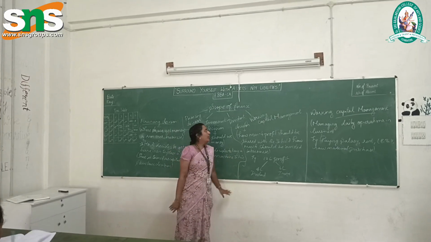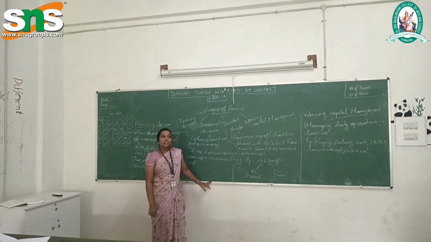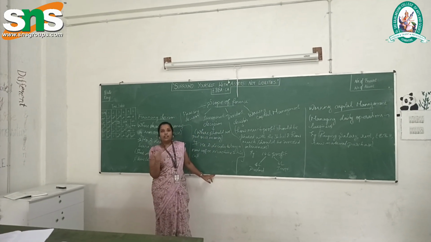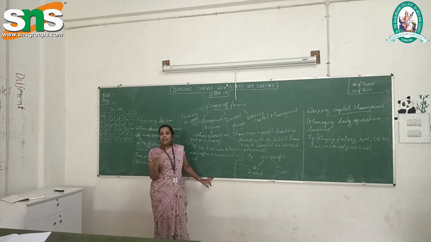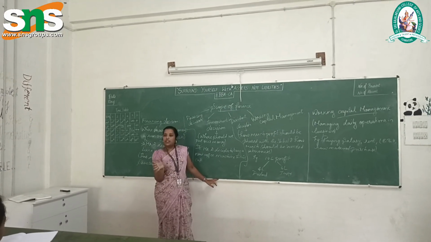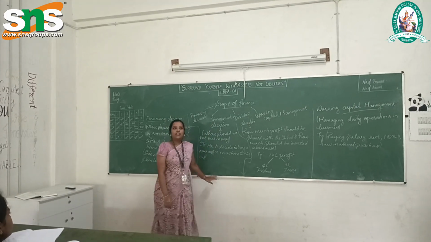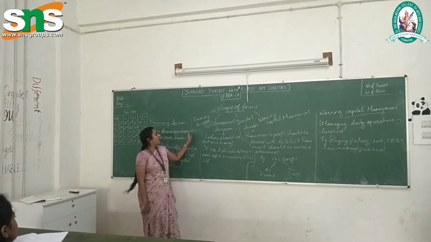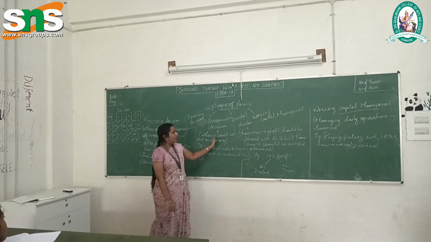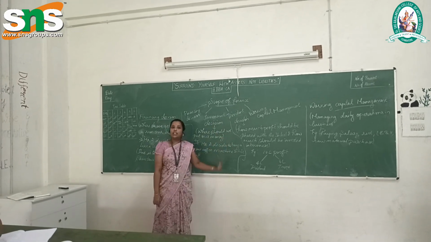So now we are moving on to scope of finance. What are the scopes in case of understanding the financial functions and financial terms? Let's get into it. The scope of finance is segregated into four categories. One is financing decision, investment decision, dividend decision, and working capital management.